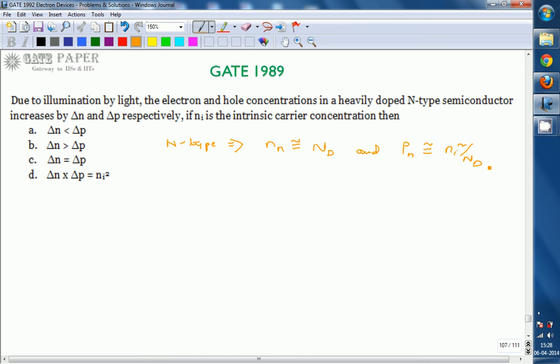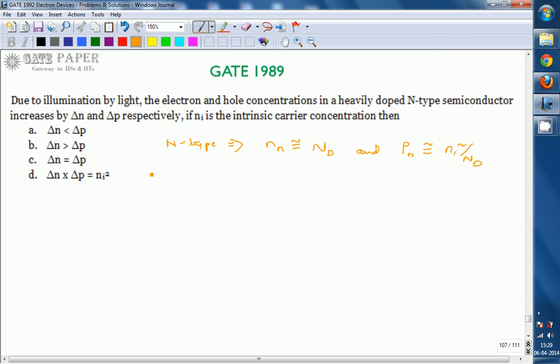Now let us assume illumination of light takes place, so that the light breaks the covalent bonds. Whenever a covalent bond breaks, an electron-hole pair is created. So if 10 covalent bonds are broken, 10 electrons and 10 holes will be created.